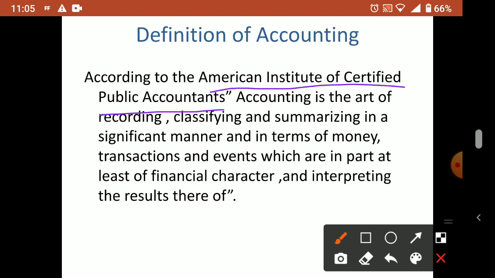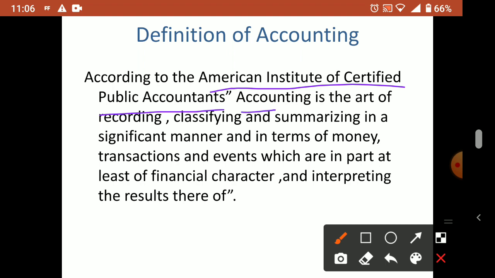Even that is why I told you in business studies class also, uneducated people can also do business and maintain their accounts. But when we are educated with the proper theories or the subject, then we can maintain everything systematically. Moreover, nowadays if you want to do large scale business or a company form of business, you should possess some knowledge, then only you can do it properly. Otherwise the owner may be uneducated, but he may employ some MBA or CA in his organization for doing all this work. So we'll come back to the definition.